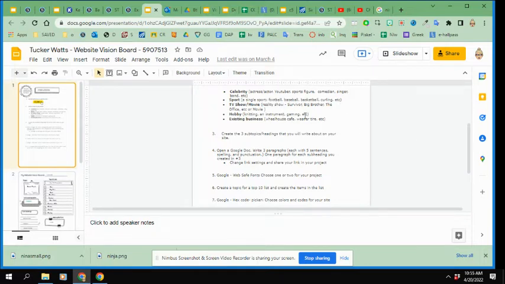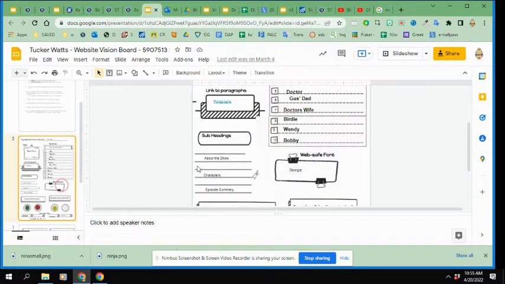If I'm doing a hobby, I might tell you about how I got started in an instrument, playing it. I might tell you about the different types of instruments you can play, what playing an instrument does for you, benefits, anything like that. Okay. So I'm going to come up with 3 points that I'm going to write about on my website. Okay.